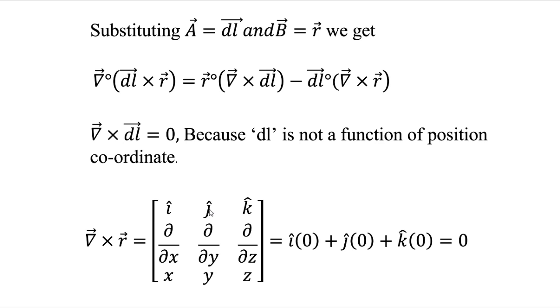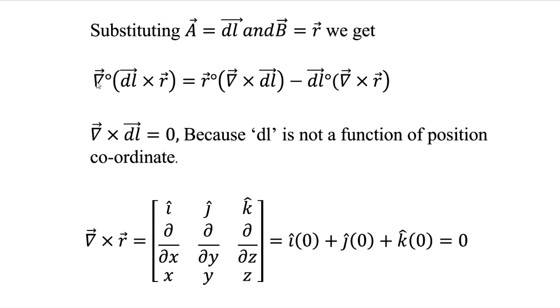Second, j: dou x by dou z is 0, minus dou z by dou x becomes 0. So the second term j multiplied by 0 is 0. Now the third term, k: first dou y by dou x is going to be 0, minus dou x by dou y is also going to be 0. Or in general, the curl of the position vector is always 0, or del cross r equals 0.